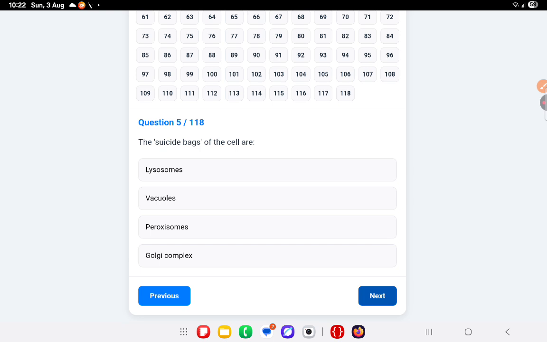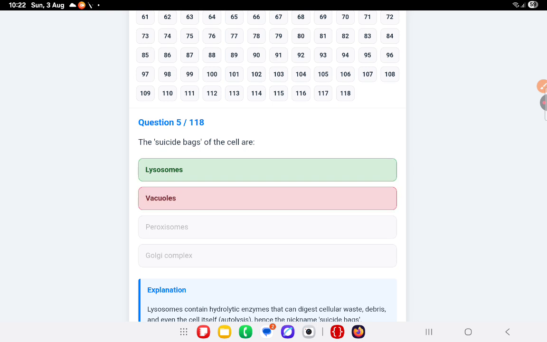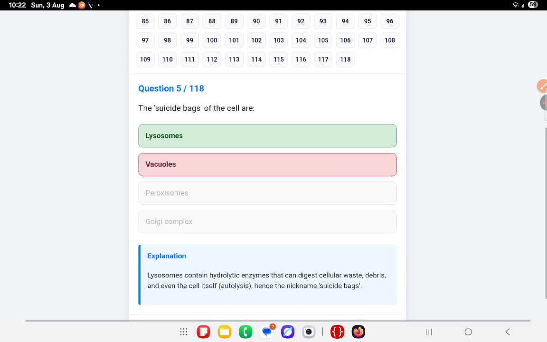Next question, the suicide bags of the cell, that means lysosomes. That means lysosomes contain hydrolytic enzymes that can digest cellular waste, debris, and even the cell itself. It's called autolysis. Hence, the nickname is suicide bag.